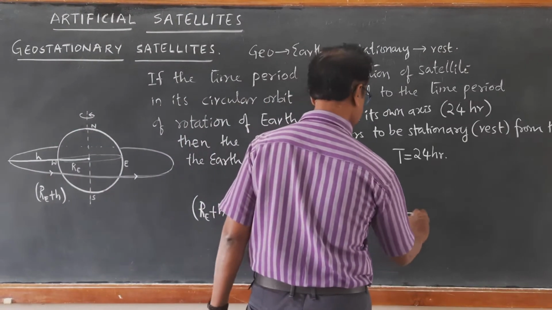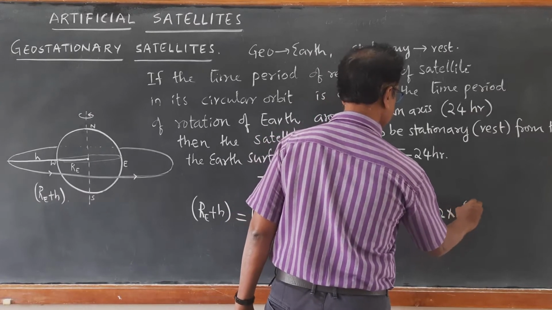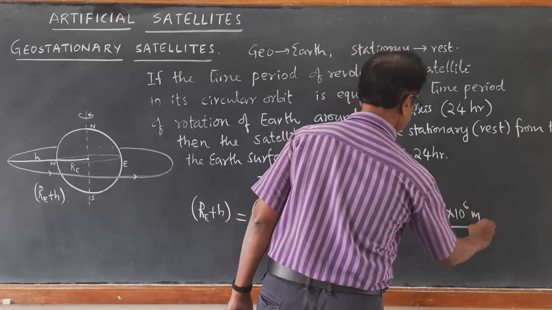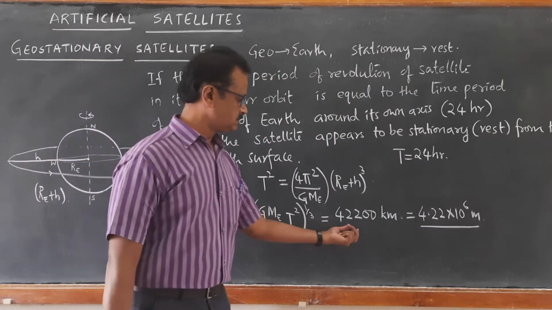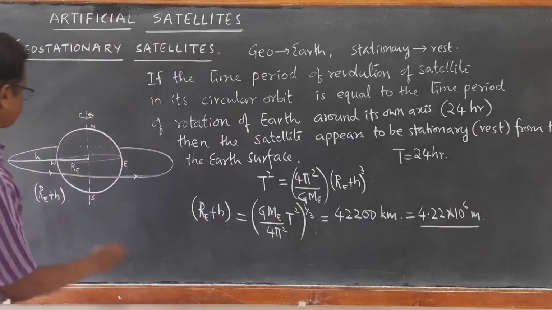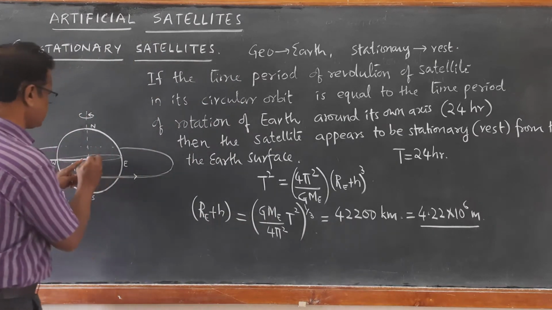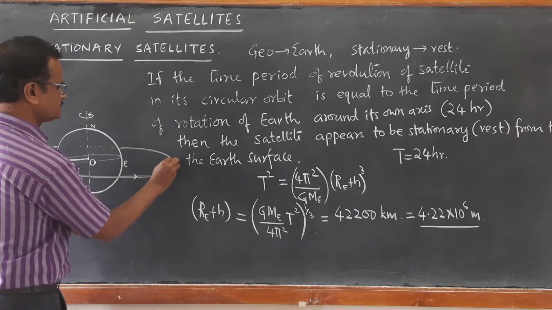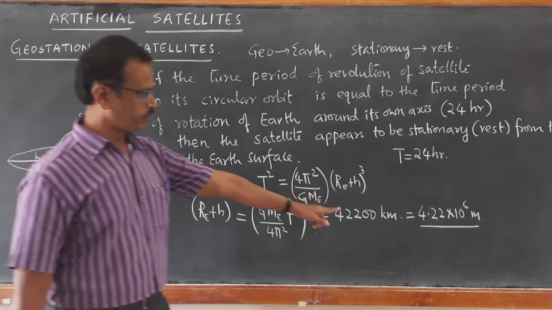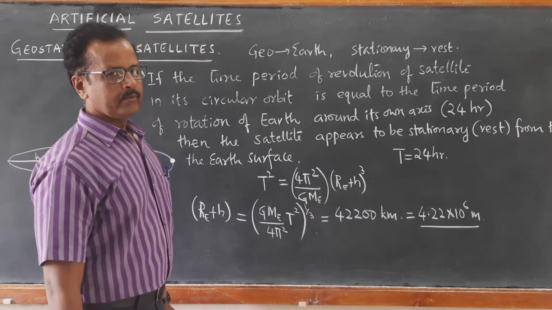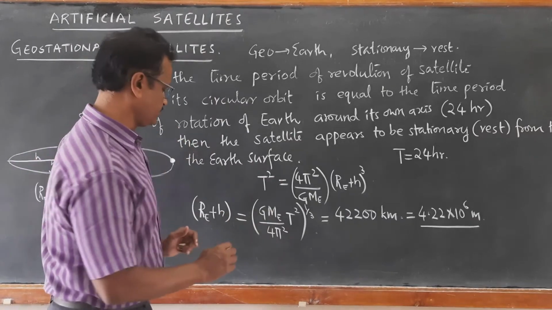In terms of meters, it comes out to be 4.22 into 10 raised to 7 meter. This is the orbital radius from the center of the Earth, RE plus H. So the distance from the center of the Earth of this satellite is 42,200 kilometers. We want to find out what is its height from the surface of the Earth.